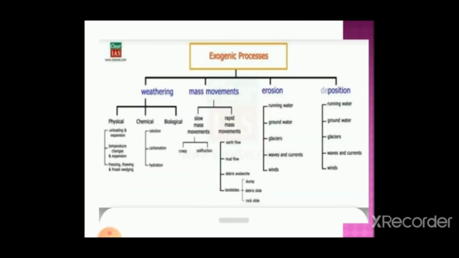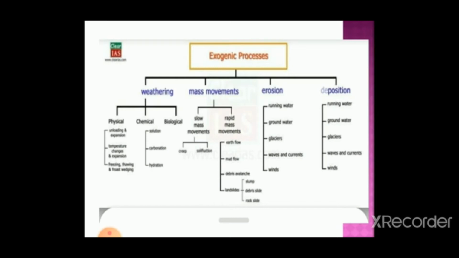Now you can see the exogenic process. There are four types of exogenic process. One is weathering, mass movement, erosion, and deposition. Weathering is of three types: physical weathering, chemical weathering, and biological weathering. And mass movement is of two kinds: slow mass movement and rapid mass movement. Erosion happens due to running water, groundwater, glacier, waves and current, and wind.